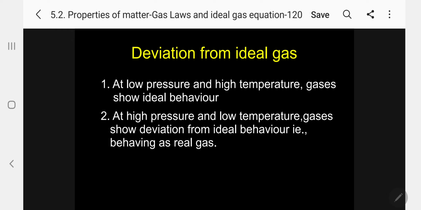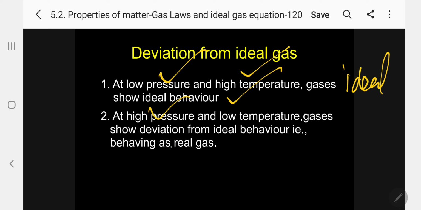So let me conclude here now. At low pressure and high temperature, gases show ideal behavior. This is the conclusion. And at high pressure, opposite, low temperature, gases show deviation from ideal behavior, that is, behaving as a real gas.